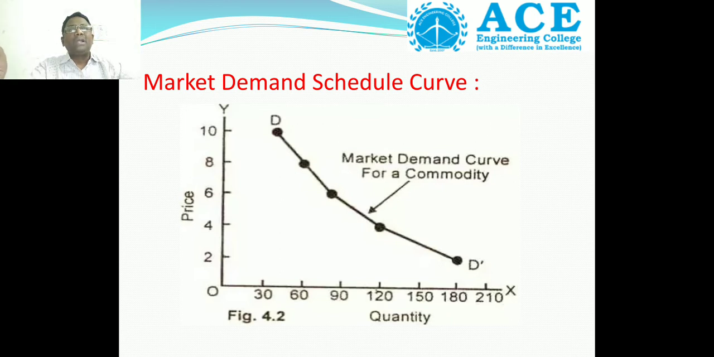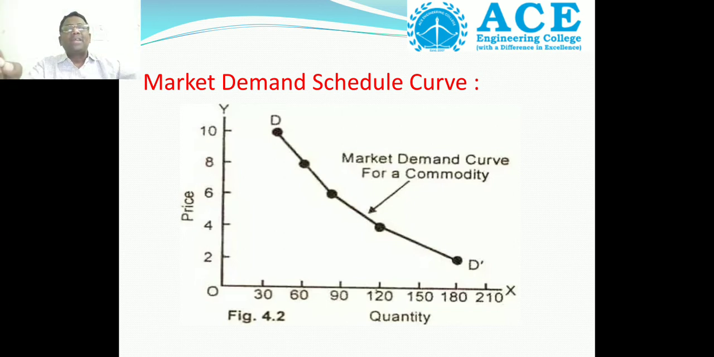left to right. Then what are we taking? We are taking the individual demand schedule curve and market demand schedule curve. On the basis of the individual demand schedule curve and market demand schedule curve, we can conclude that the demand curve is sloping downwards from left to right. This question has been asked for 5 marks several times.